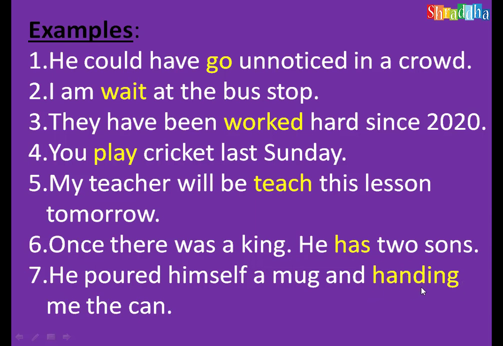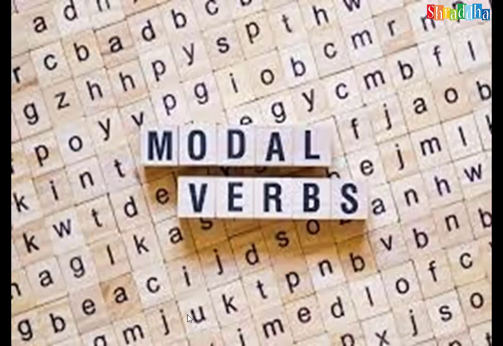And "handed," not "handing," not V4. What is the V2 form of handing? Handed. He poured himself a mug and handed me the can. In this way, you have to find out whether any tense mistake is there in the sentence or not. If not, then you have to move on to further clarification.